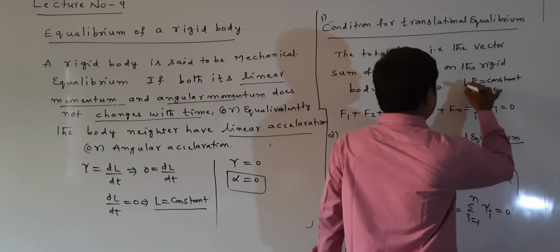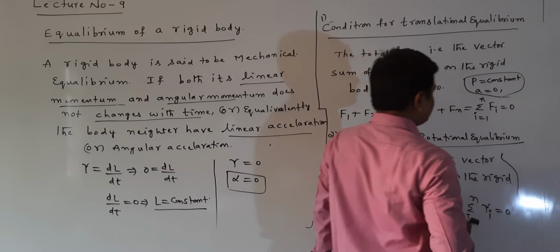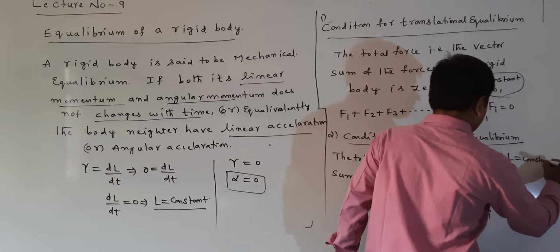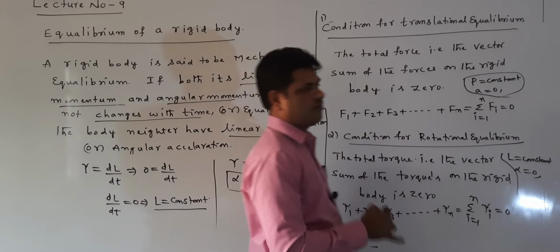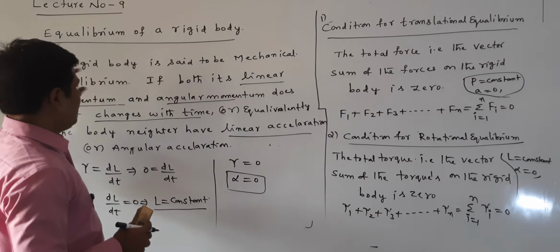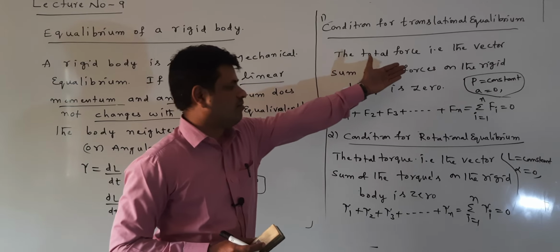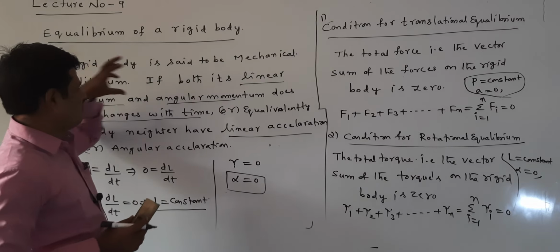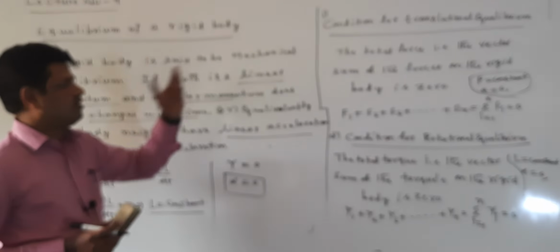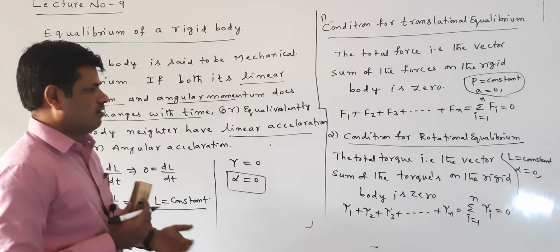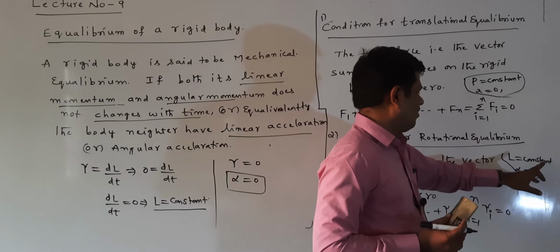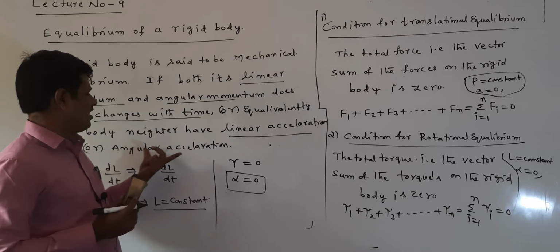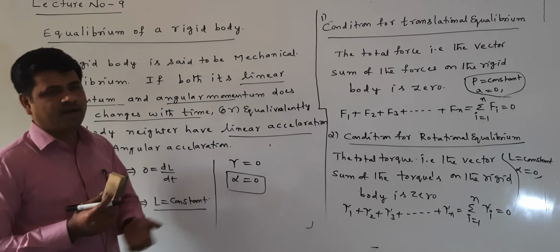total torque is 0 means L, the angular momentum, is constant and alpha equal to 0. Here P is linear momentum and L is angular momentum. When linear momentum and angular momentum do not change with time, that is called mechanical equilibrium. And when linear acceleration is 0 and angular acceleration is 0, meaning the body has neither linear acceleration nor angular acceleration, that is also called mechanical equilibrium.